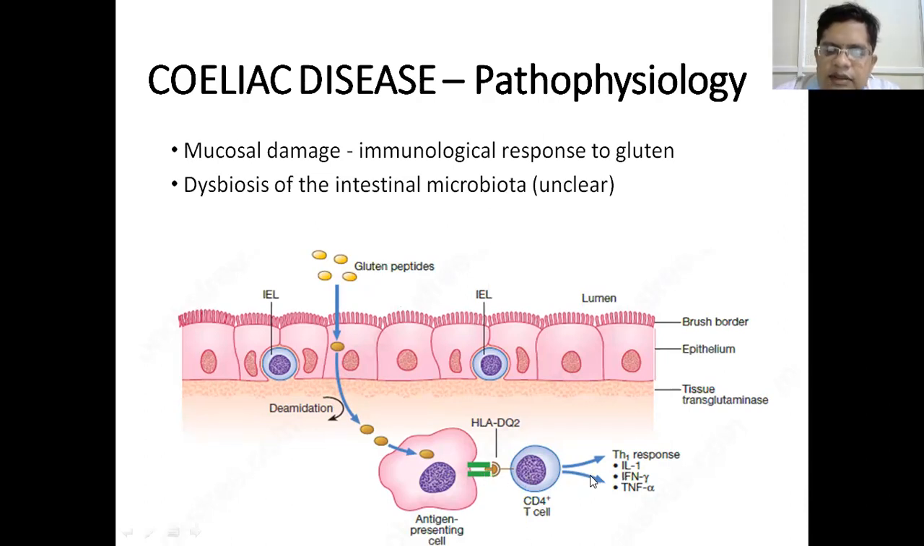This in turn causes generation of interleukin 1, interferon gamma, and TNF alpha. This causes inflammation and accumulation of the lymphocytes within the epithelium. The intraepithelial lymphocytes accumulate. There's disruption of the brush border, leading to defective absorption of the nutrients. So this is the pathophysiology of celiac disease. So the tissue transglutaminase enzyme deamidates the gluten proteins.